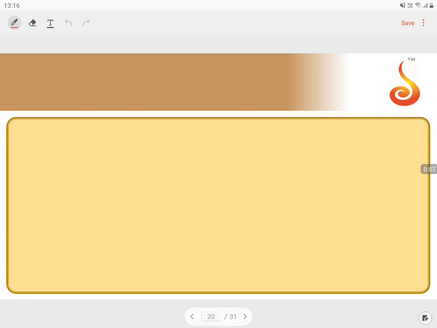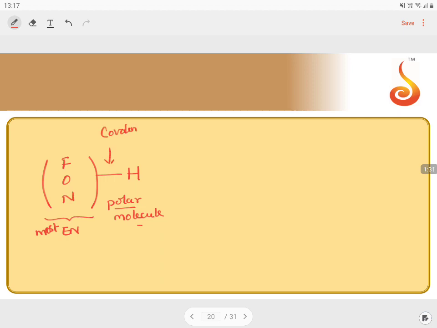And how can you assume this way? I can say a simple way. There should be a hydrogen present in a polar molecule. It should be attached to a species with a difference in electronegativity which makes the molecule polar, whereas here the elements which are present should be the most electronegative elements, like fluorine, oxygen, nitrogen. It should be attached by a covalent bond.